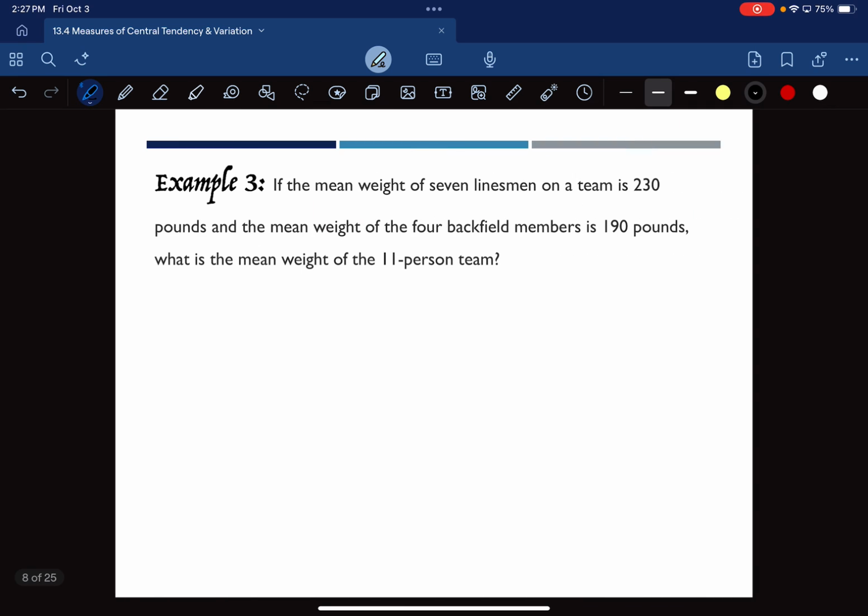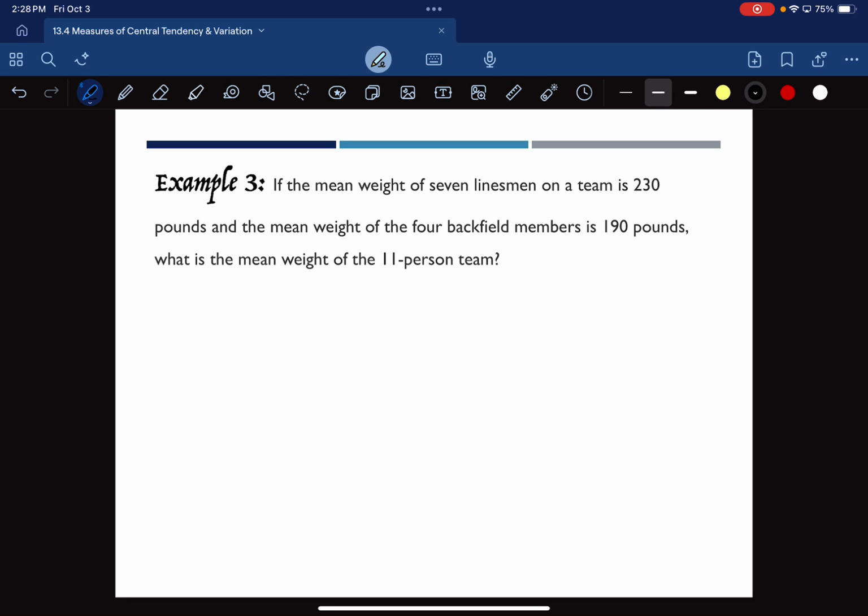Here's another one. It doesn't fit very well for this particular group of students, perhaps, but that's okay. We're going to do it anyway. If the mean weight of the 7 linesmen on a team is 230 pounds, and the mean weight of the 4 backfield members is 190 pounds, what is the mean weight of the 11-person team?